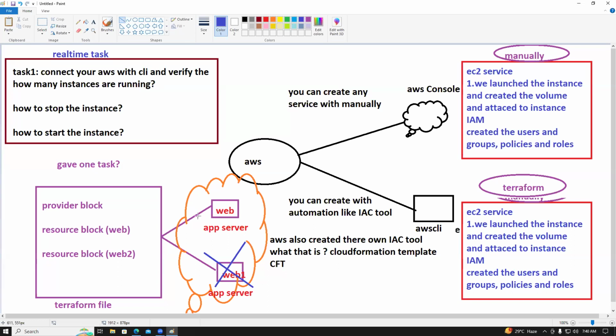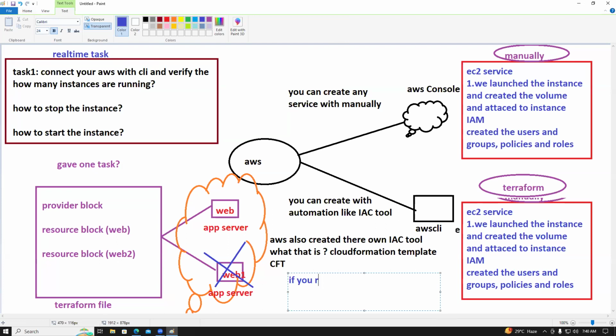How can we do it, guys? If you run the terraform destroy command, it will terminate both the instances, but we don't want to terminate both.